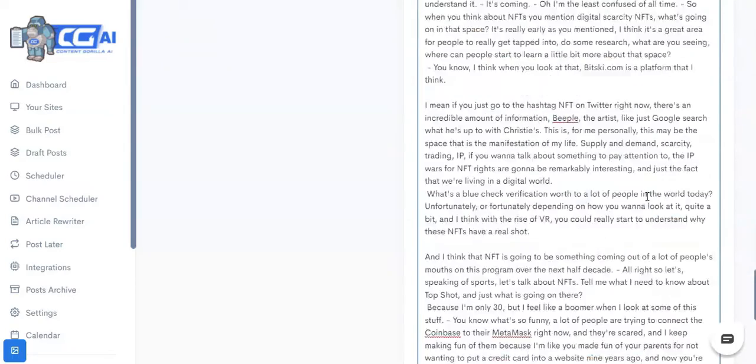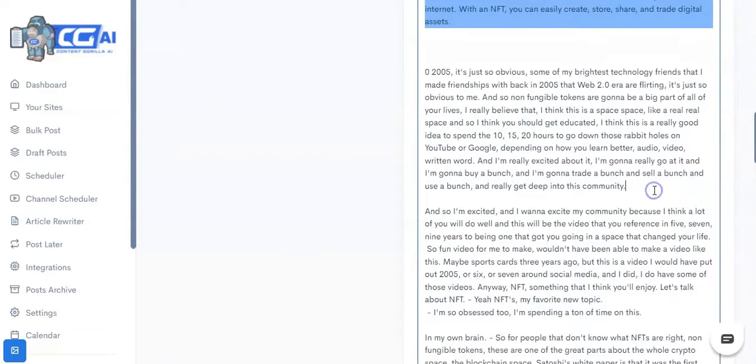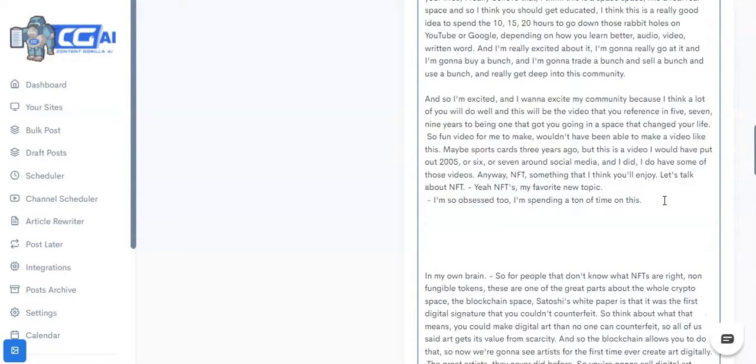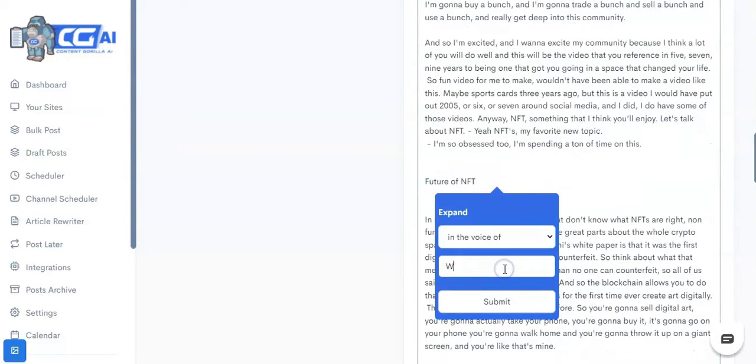But let's say that I don't want the content to be in Gary V's voice. So let's say I want to write a little bit about it in someone else's voice, say Will Smith perhaps. I'm gonna type whatever I want the AI engine to write for me about, and we're just gonna go ahead and tell it to write it, perhaps in Will Smith's voice.